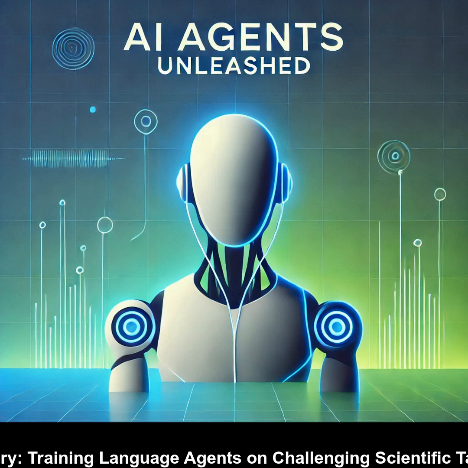But how do these language agents actually learn to solve such complex scientific problems? That's where the language decision process, or LDP, comes in. Imagine a choose-your-own-adventure game where the agent observes the situation, makes a decision based on what it sees, takes action using a tool, and then receives feedback. All of this happens through language. I'm starting to see how this works. But I have to admit, the idea of a stochastic computation graph to visualize this process sounds a bit intimidating. Can you break that down for us?